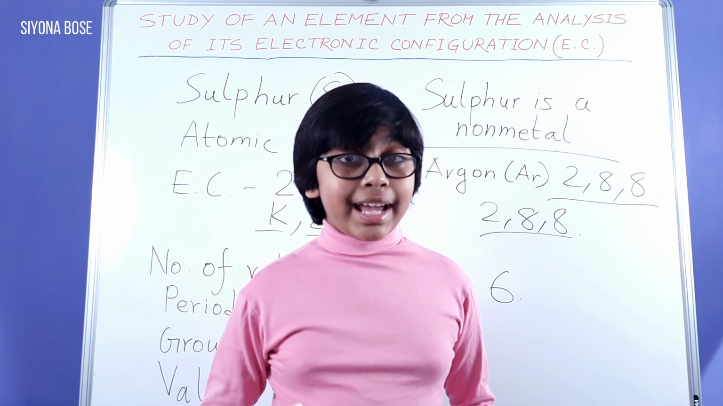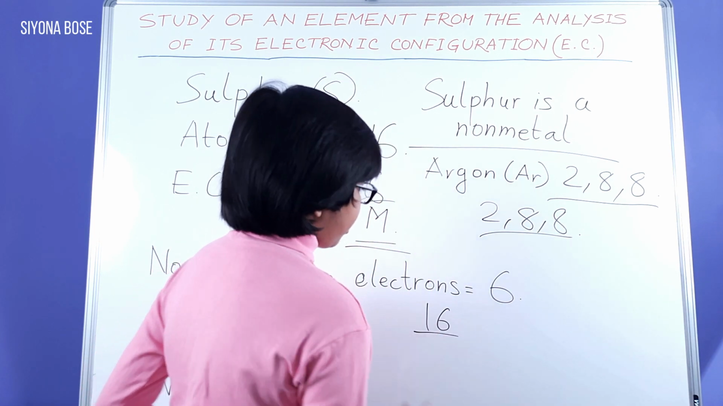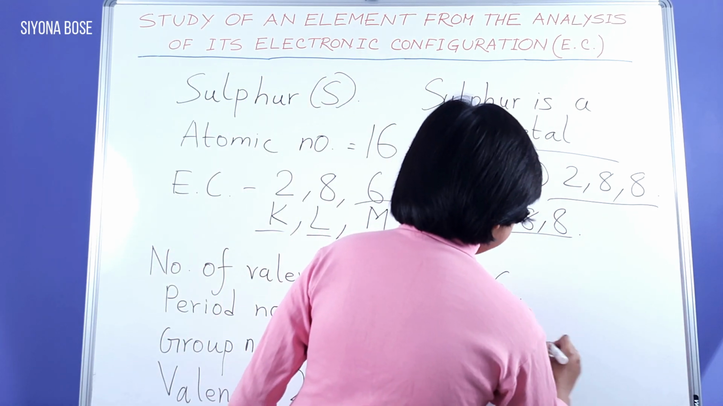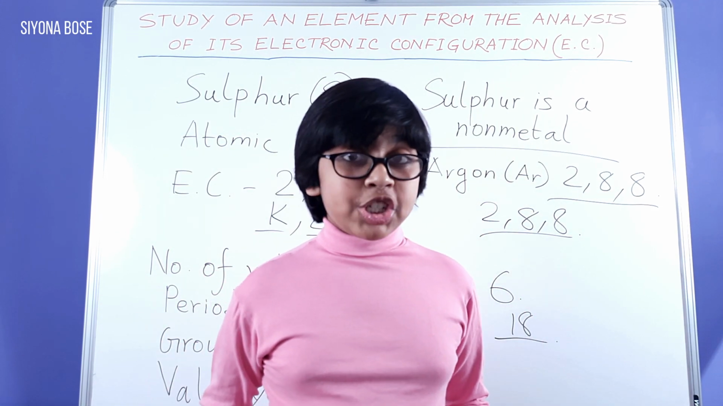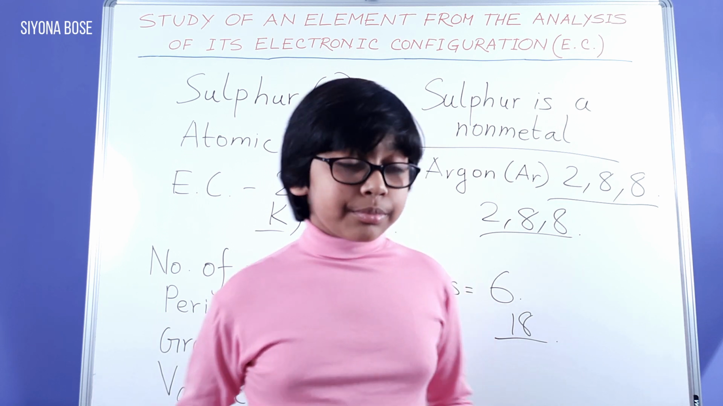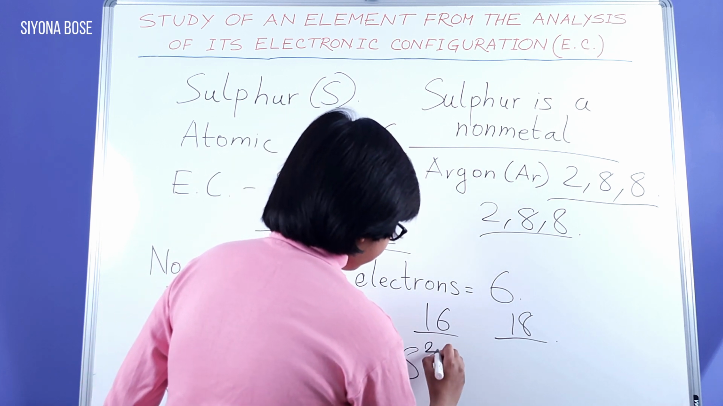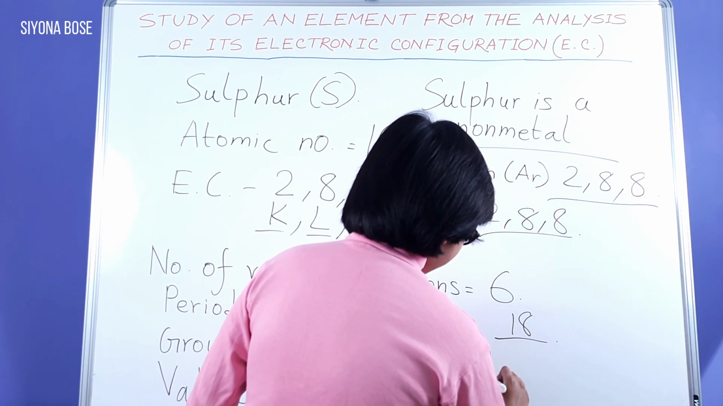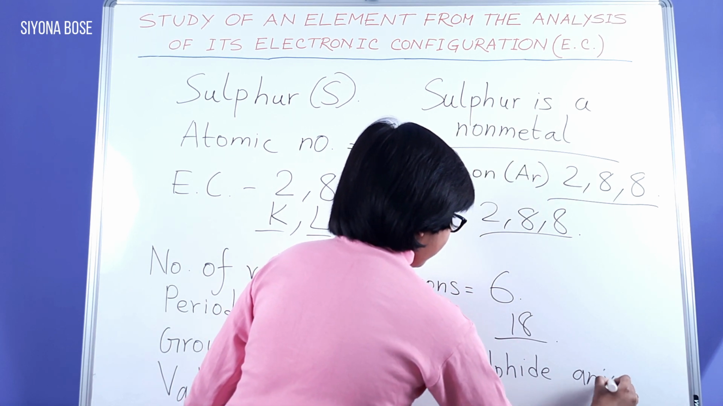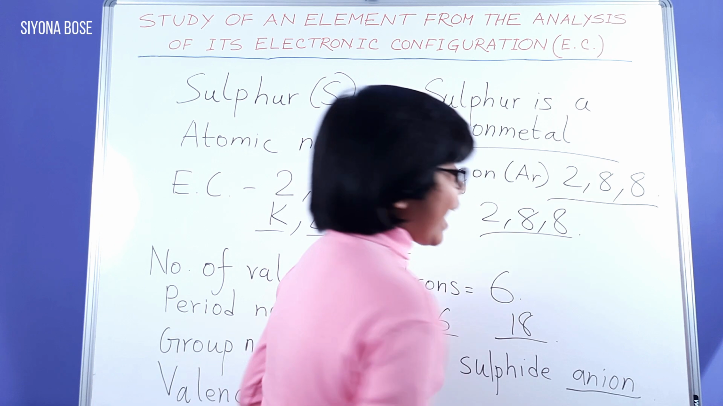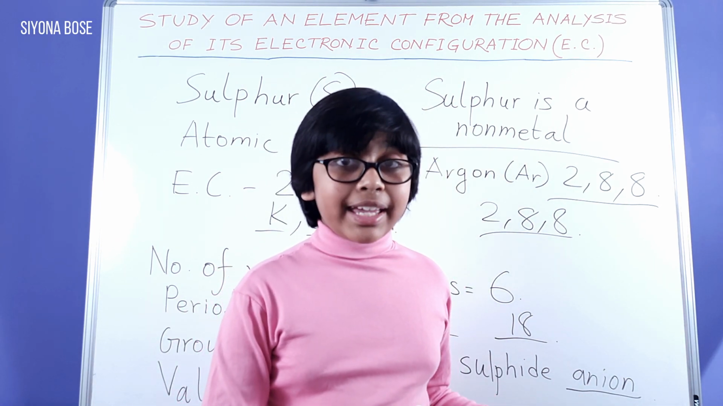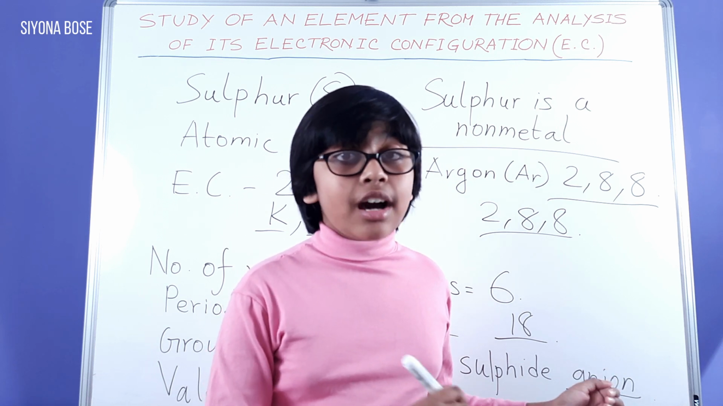But on gaining, it has 16 protons in the nucleus, but 18 electrons altogether in the 3 shells, creating 2 negative charges on the sulfur atom, forming an S2- sulfide anion, which again is a negatively charged atom. Now you may take a look at the derivations of the EC of sulfur.